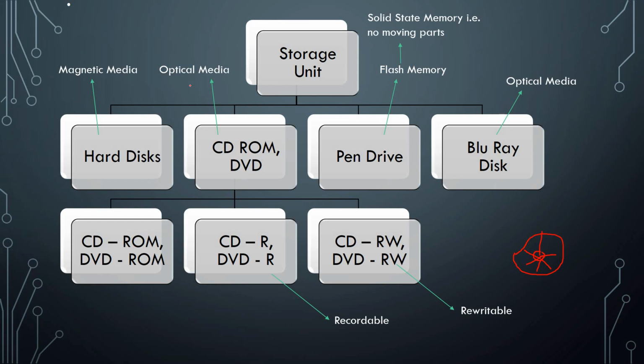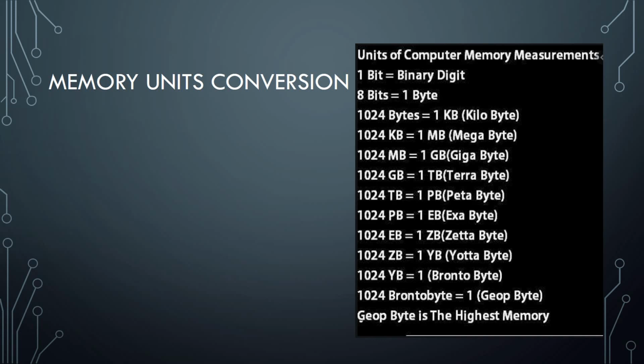Now what is the difference between the optical media which is used in CD-ROM and Blu-ray disc? In CD-ROM we are using a red laser to read and write, while in Blu-ray disc we are using a blue-violet laser, and this is getting popular nowadays. After that we are having memory units conversion.